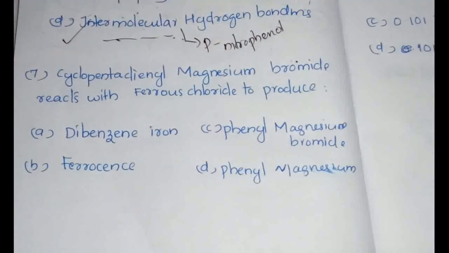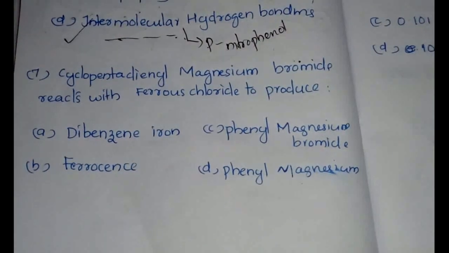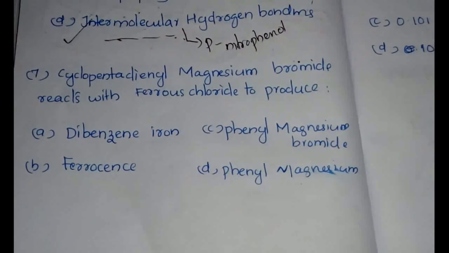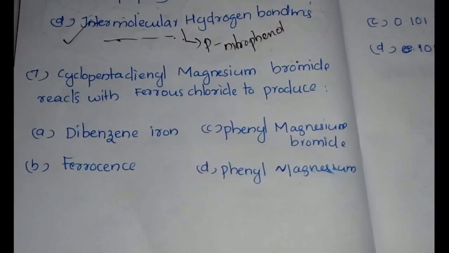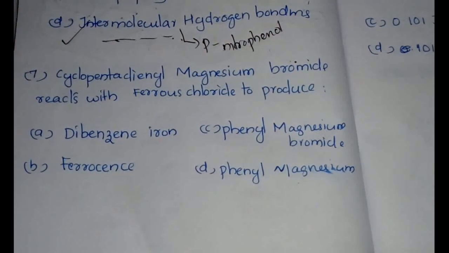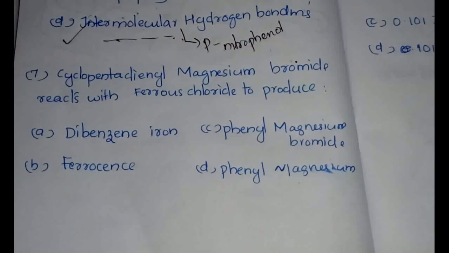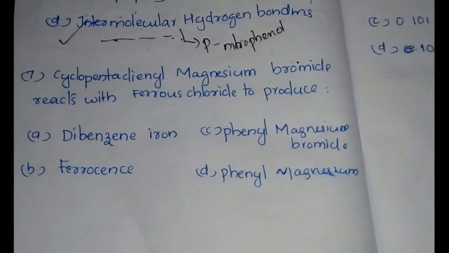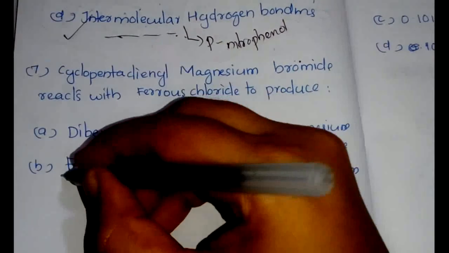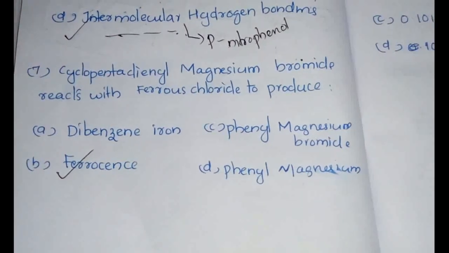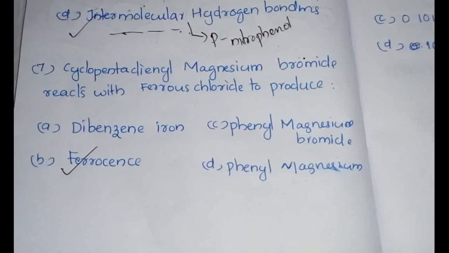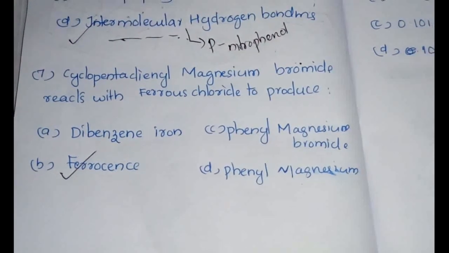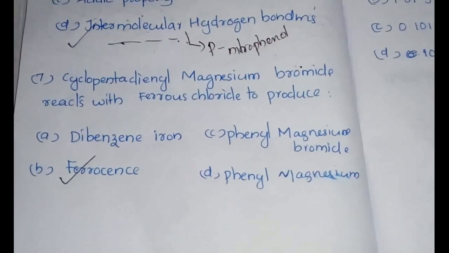Next question is, cyclopentadienyl magnesium bromide reacts with ferrous chloride to produce. When you see cyclopentadienyl and ferrous chloride, immediately the first thing that should come into your mind is ferrocene, because this is the method of synthesis of ferrocene. Cyclopentadienyl magnesium bromide and ferrous chloride together produce ferrocene.